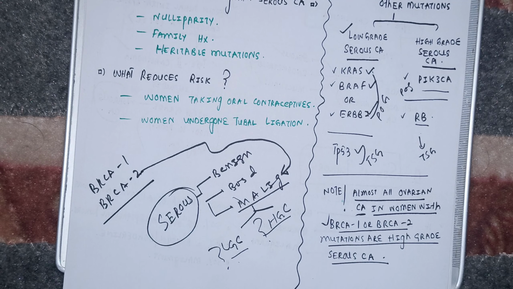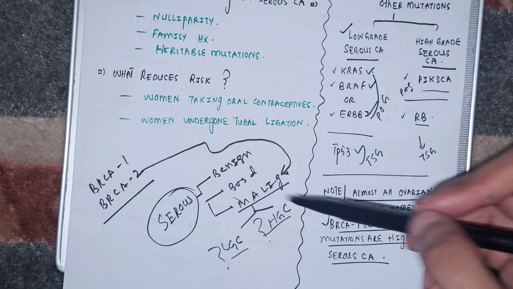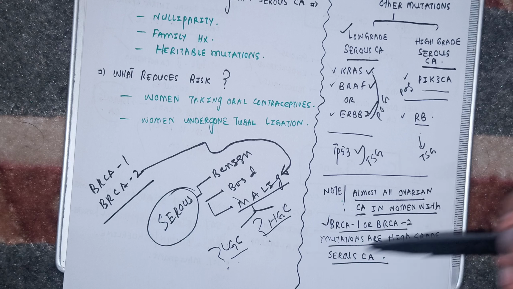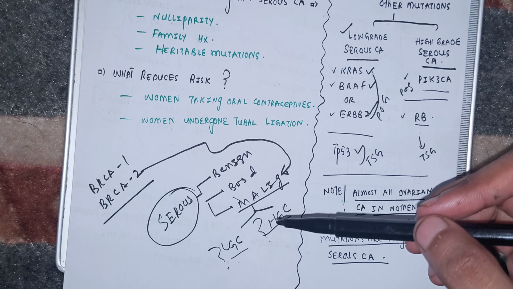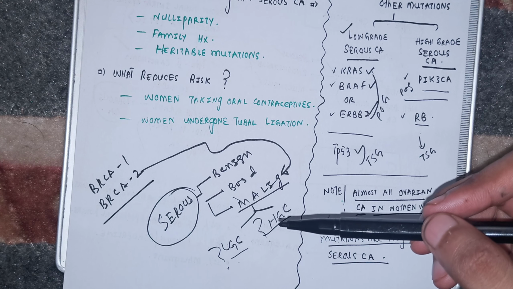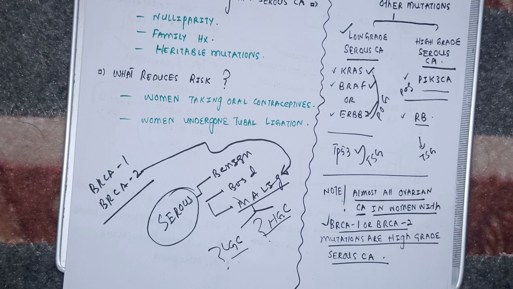Mostly BRCA1, BRCA2. And if you have high grade carcinoma, what type of mutations do you expect? What did I say? Almost all ovarian carcinoma in women with BRCA1 BRCA2 mutations are high grade serous carcinoma. So if you have high grade serous carcinoma, don't think about any other mutation. It is 100% BRCA1 BRCA2 mutation.